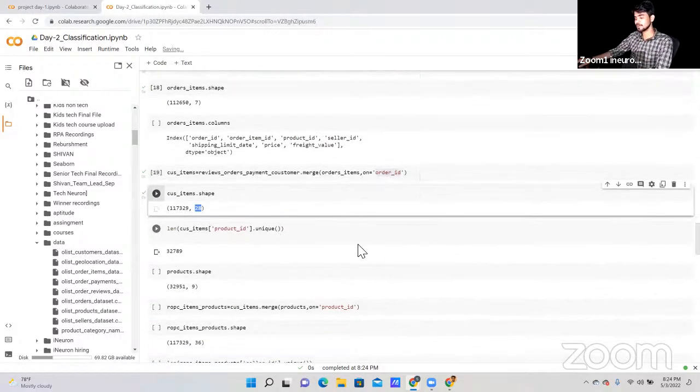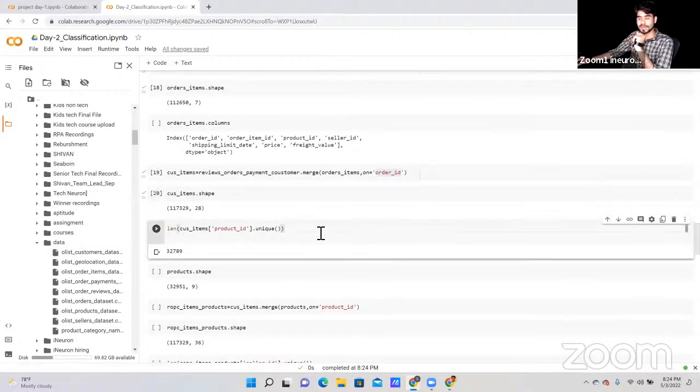Let's check the length of this particular ID, product ID. For this, I'm using the len function. I hope the len function and all the merging functions are clear. If anyone needs an explanation about it, you can write it down in the chat, and I will explain it to you.